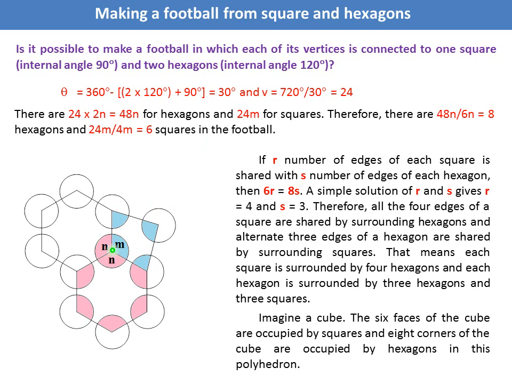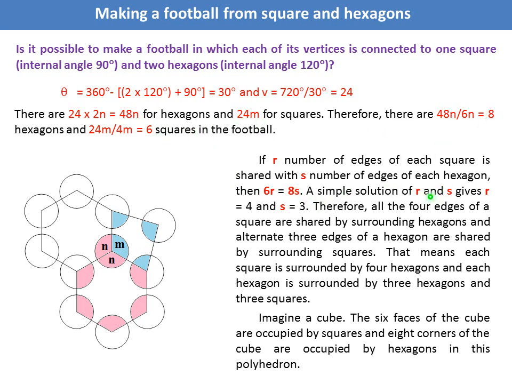Now, this edge is surrounded by square and hexagon. This edge is also shared by hexagon and square. So assume r number of edges of each square is shared with s number of edges of each hexagon. Therefore, 6r equal to 8s. This 6 is coming from here and this 8 is coming from here.